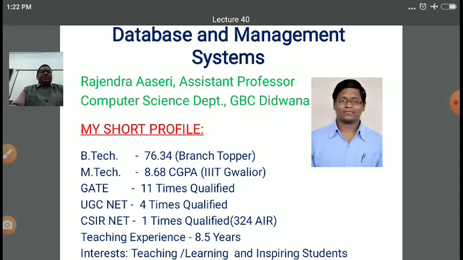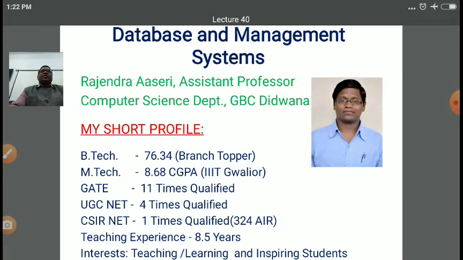In the previous lecture, we started a lecture series on indexing and hashing under the subject database management system. In indexing and hashing, till now we covered various basic concepts like primary indexing, secondary indexing, clustering, multi-level indexing, and after that we started a new lecture series, that is file organization system.